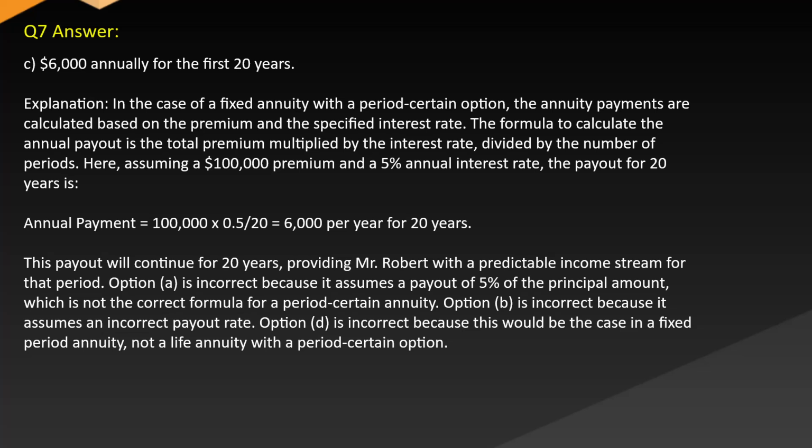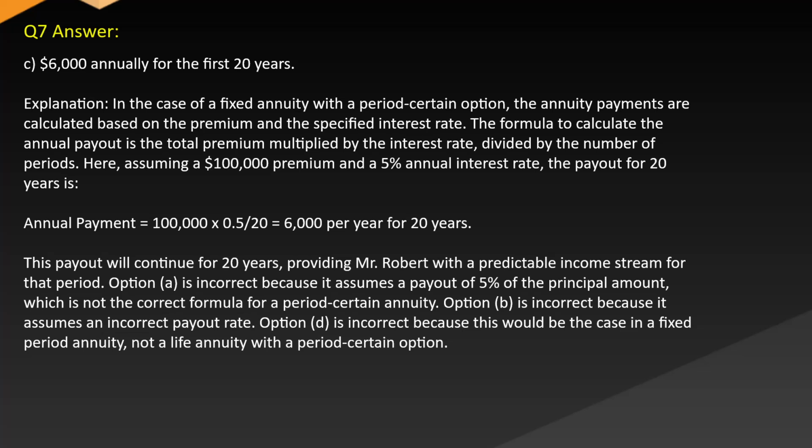Answer: C. $6,000 annually for the first 20 years. Explanation: in the case of a fixed annuity with a period certain option, the annuity payments are calculated based on the premium and the specified interest rate. The formula to calculate the annual payout is the total premium multiplied by the interest rate divided by the number of periods. Here, assuming a $100,000 premium and a 5% annual interest rate, the annual payment equals 100,000 x 0.06 equals $6,000 per year for 20 years. This payout will continue for 20 years, providing Mr. Robert with a predictable income stream for that period.